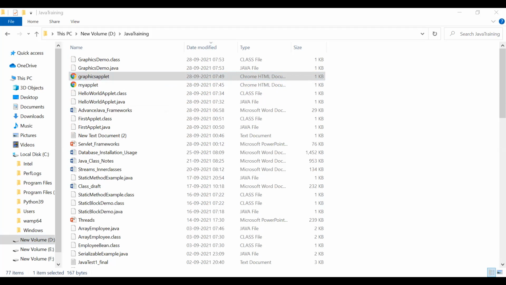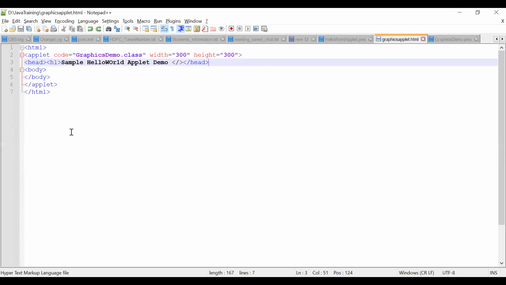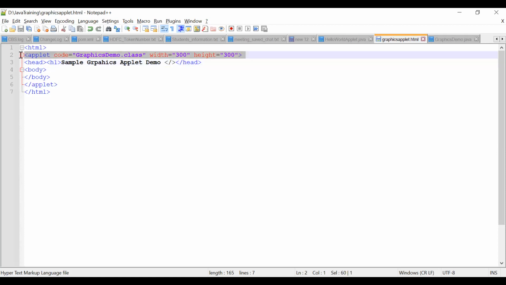Because what did you keep in your graphics applet? Sample hello world applet, sample graphics applet demo. You have kept that now. The header is okay, but this is ignored.